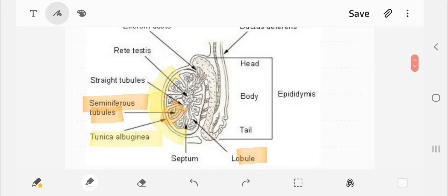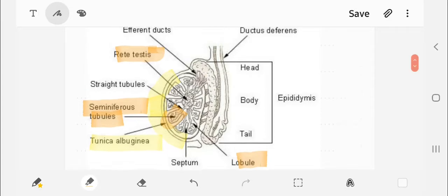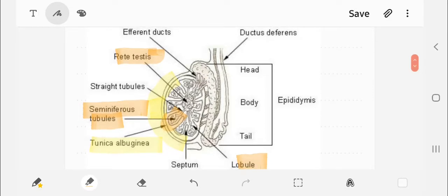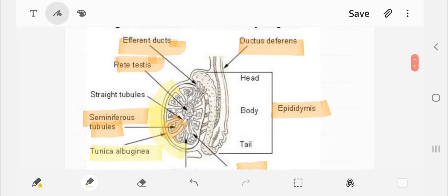The main function of the seminiferous tubule is the production of sperms, which go into the segment known as the rete testis. The rete testis takes them to the secondary duct, the vasa efferentia. From the vasa efferentia they go to the epididymis, where they are stored for some time, then to the vas deferens, then to the urethra, and are ejected out through the penis.